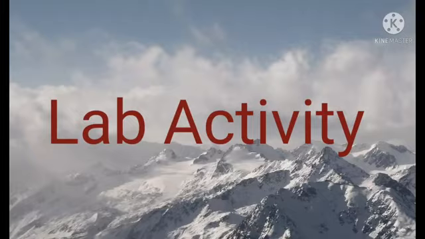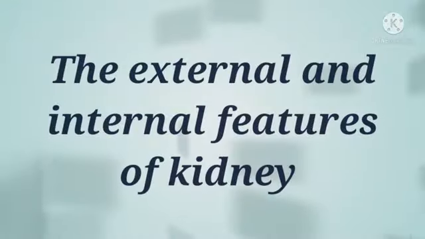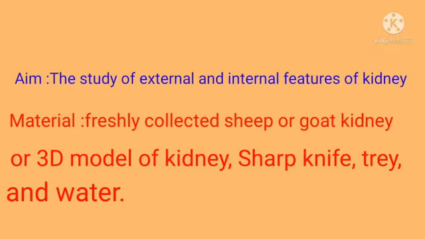Lab activity: the external and internal features of kidney. Let me explain about the lab activity. First, aim: the study of external and internal features of kidney.